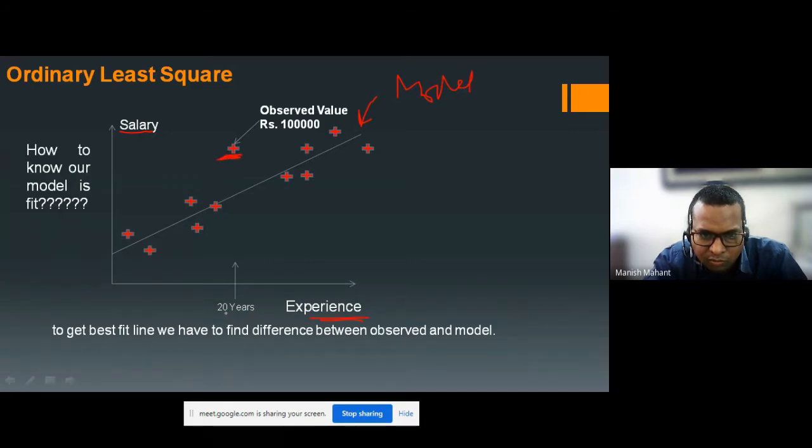What we are observing here is that an employee having 20 years of experience has a salary of 1 lakh rupees, but our model is predicting that the employee salary must be 80,000 rupees. So there is a difference between the observed value and the model value.